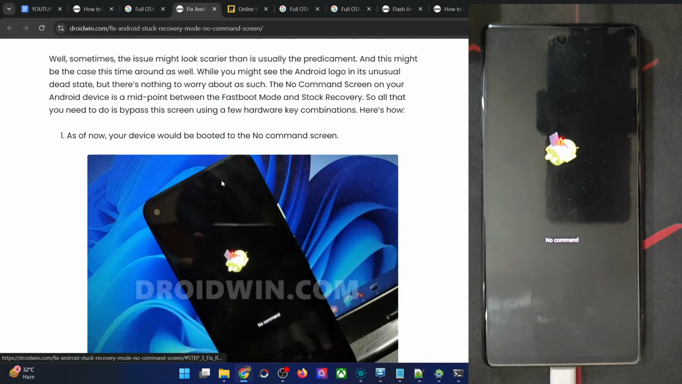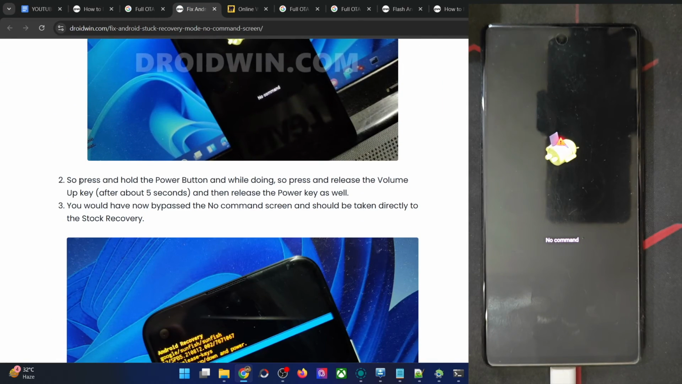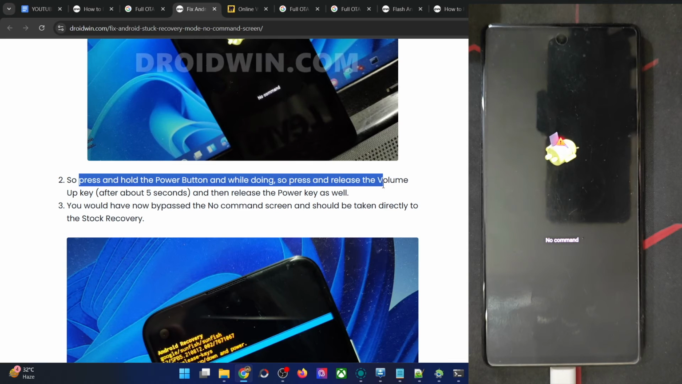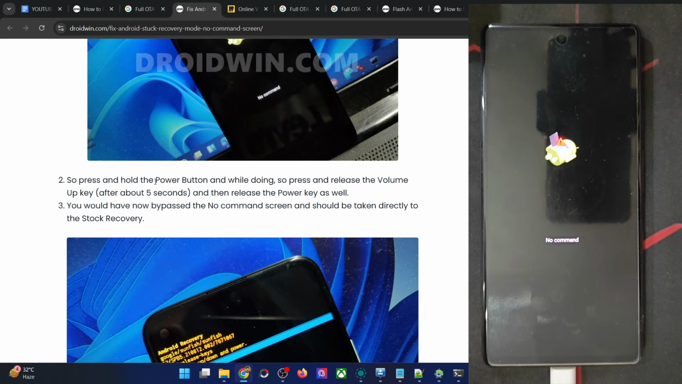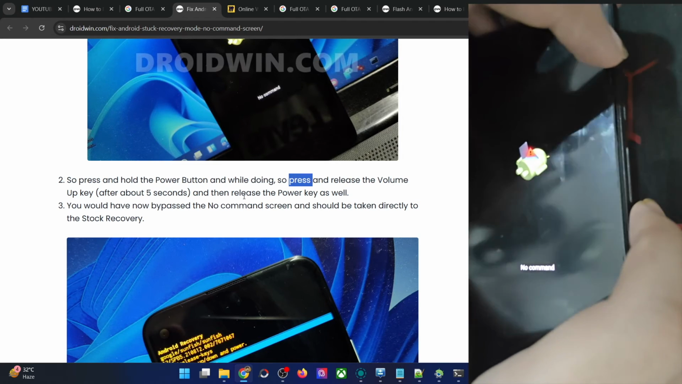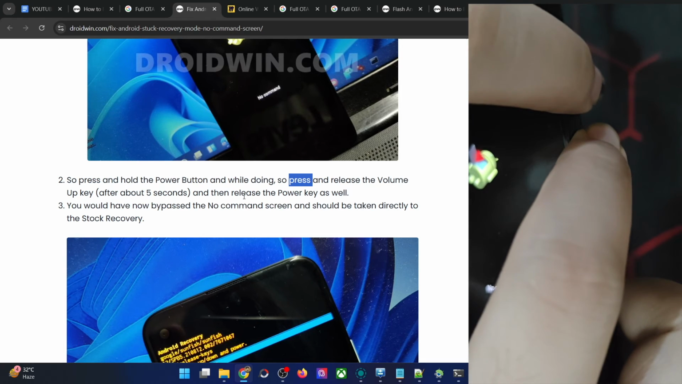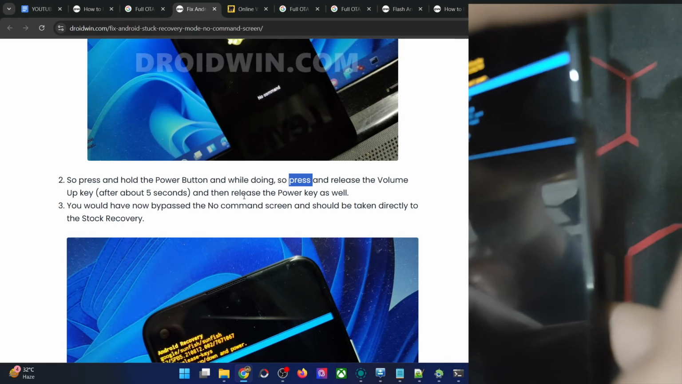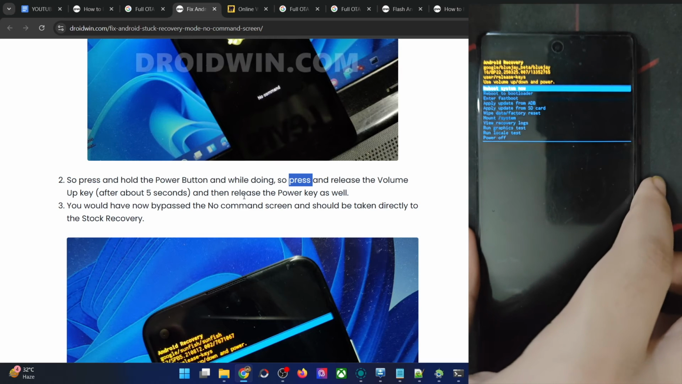So to fix this issue, simply press and hold the power and the volume up key. So by holding the power key, press and then release the volume up key and then release the power key as well. So let me show you what I mean. First hold the power key, then press and hold the volume up key, release the volume up key and release the power key as well. And we are now inside the stock recovery.